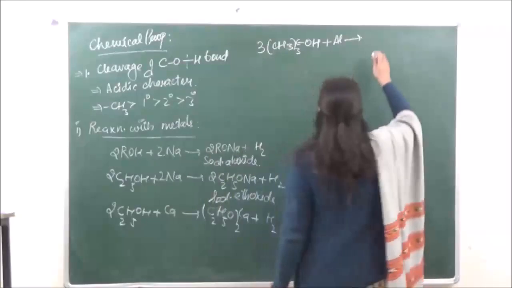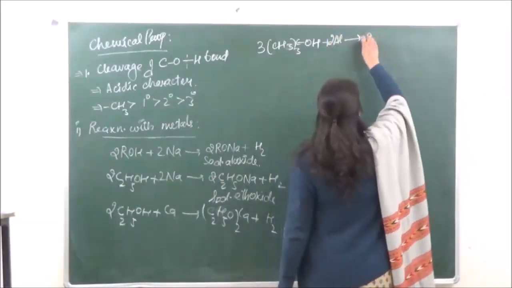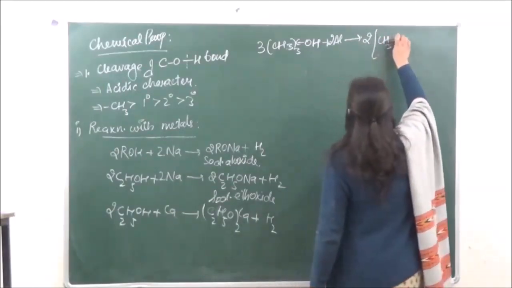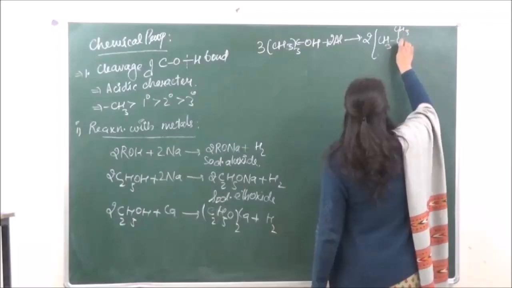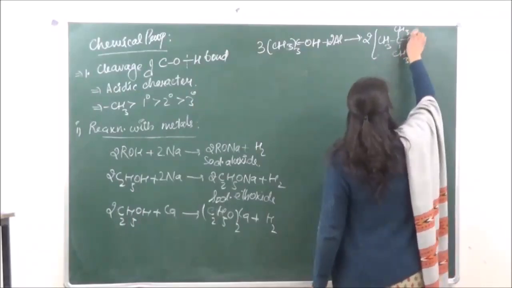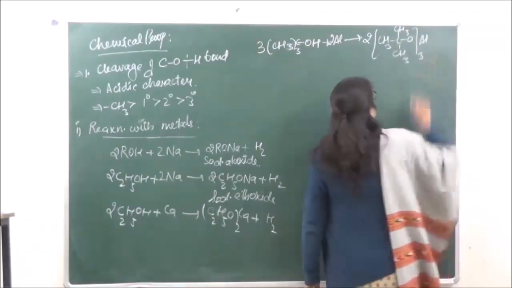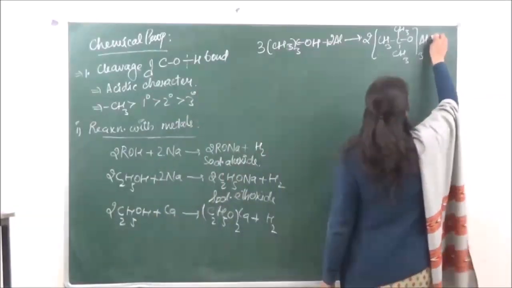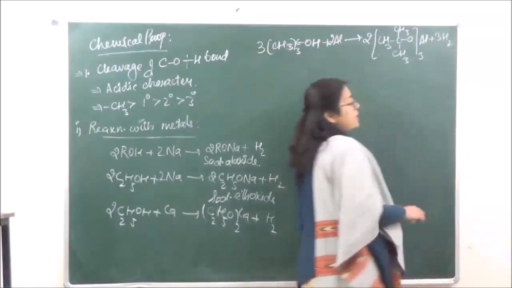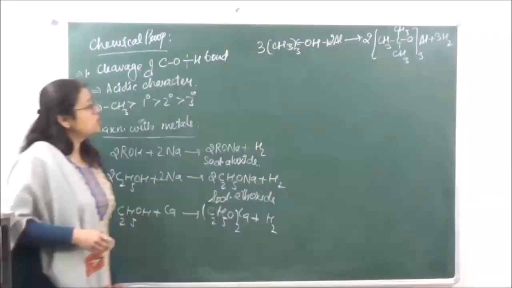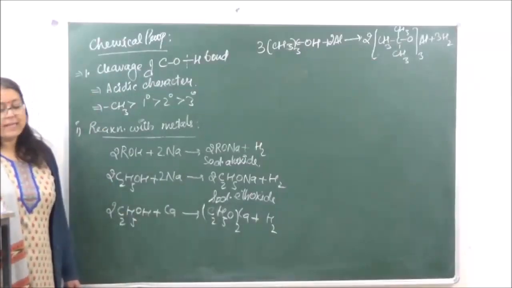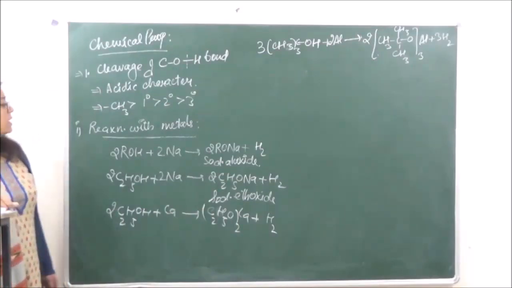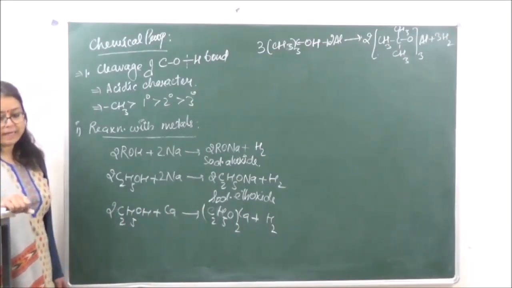So what is tertiary butoxide over here? This is going to be tertiary butoxide plus 3 hydrogen. Okay, so the tertiary can also react with not very reactive metals, but the primary and the secondary will prefer reacting with highly reactive metals like sodium and calcium.